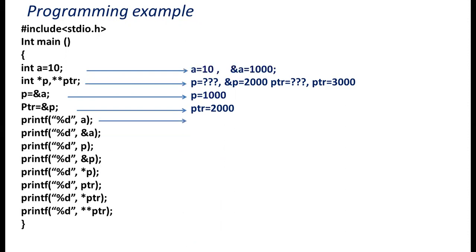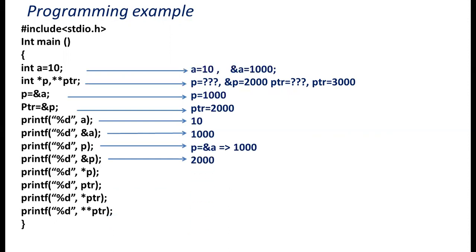Next, we'll display all the values related to a, p, and ptr. If I display a, it will display 10. If I display &a, it will display the address of a, that is 1000. If I display p, p means &a, it will display, sorry, 1000. Next, if I display &p, it will give the address of p. What is the address of p? That is 2000.